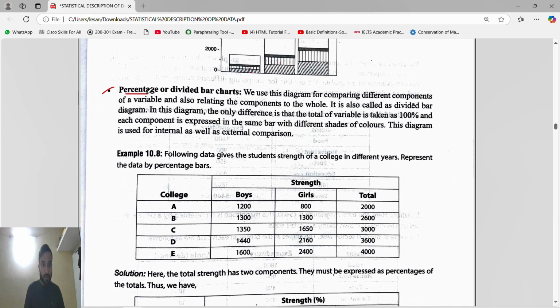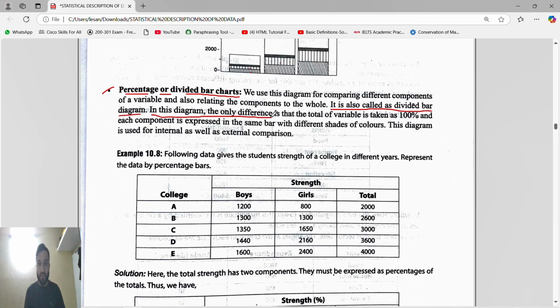Next is percentage or divided bar chart, also called divided bar diagram.